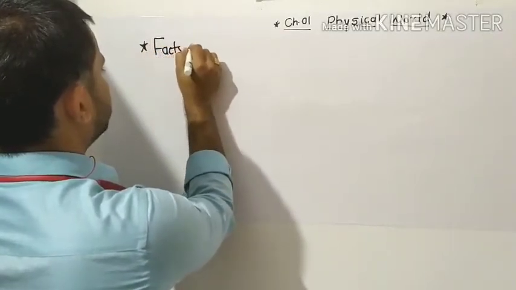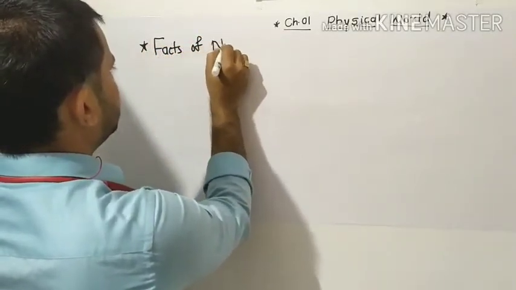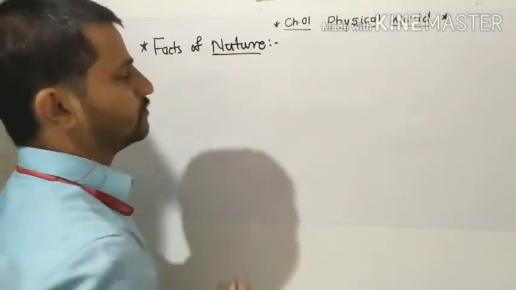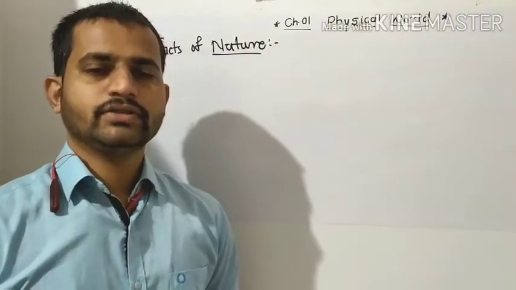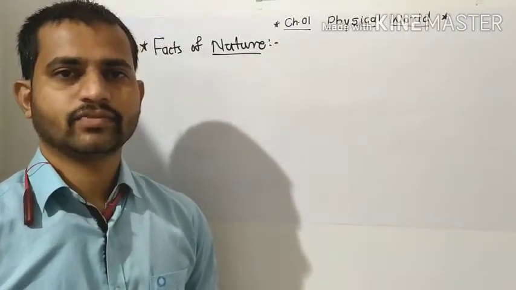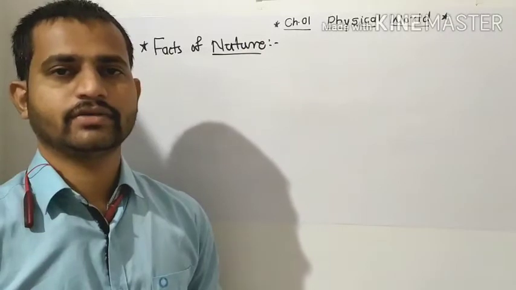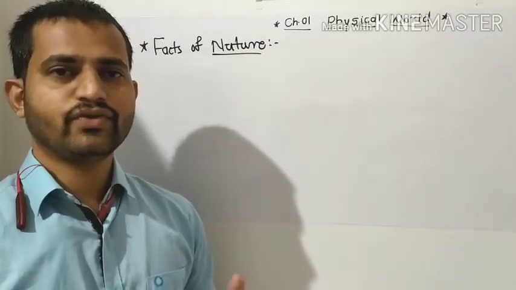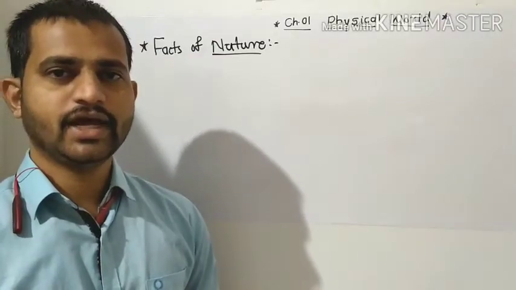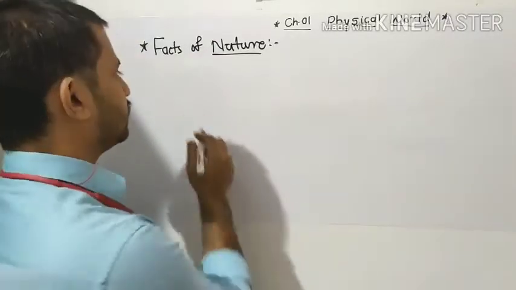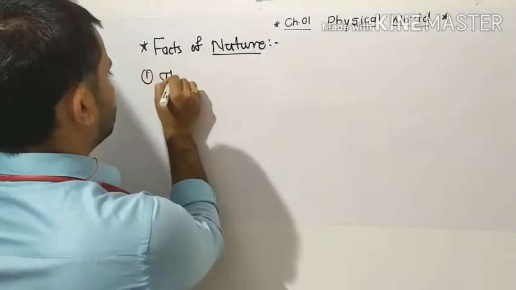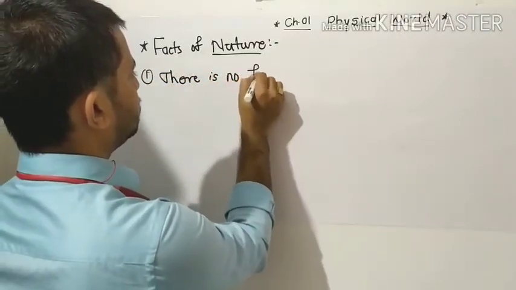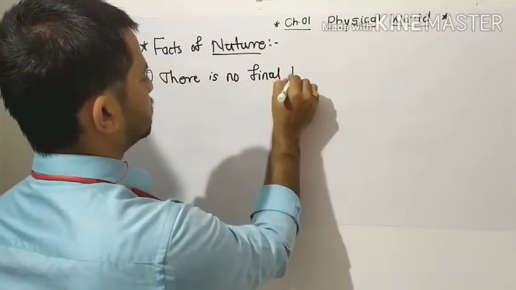Which are the facts of nature, and why is it necessary to go for the facts of nature? Because nature is very complex and it has a variety of things in it. It has a number of phenomena in it. So for our ease we have to go for the facts of nature. In that, the first fact of nature is that there is no final theory in science.